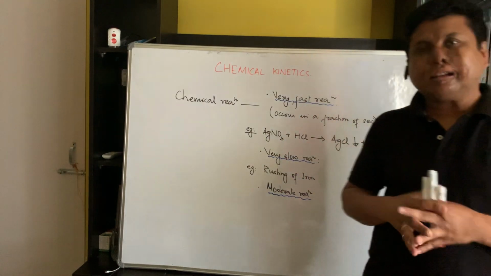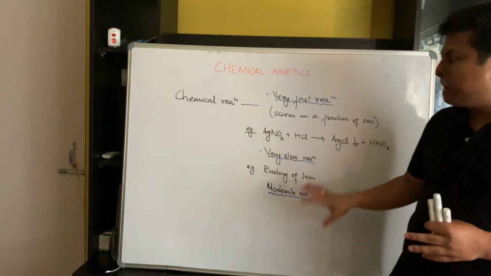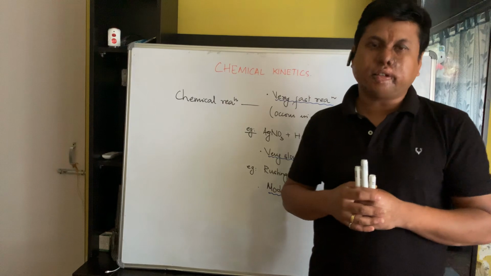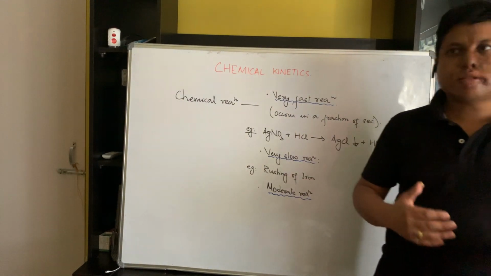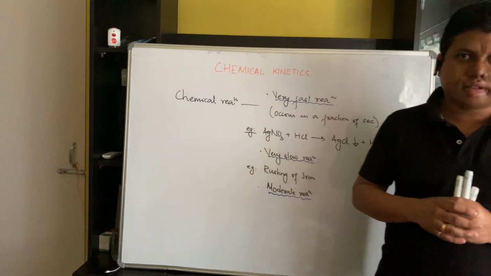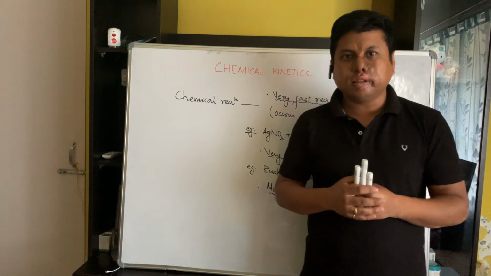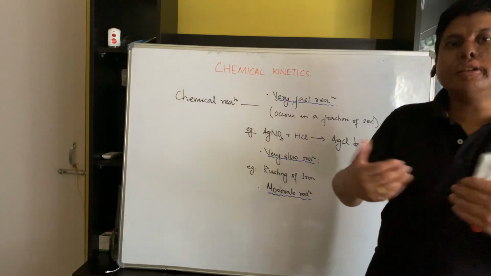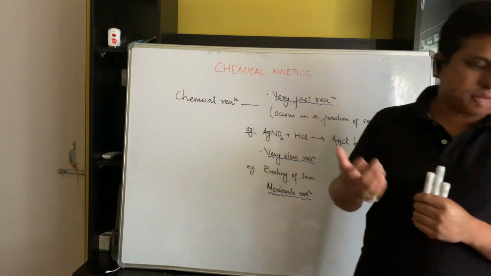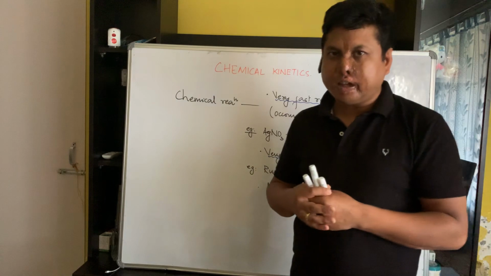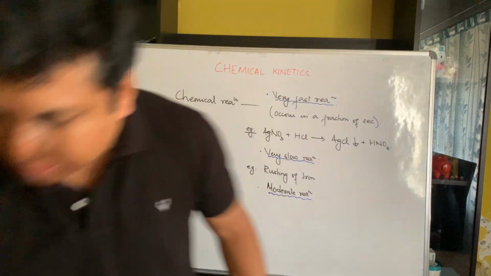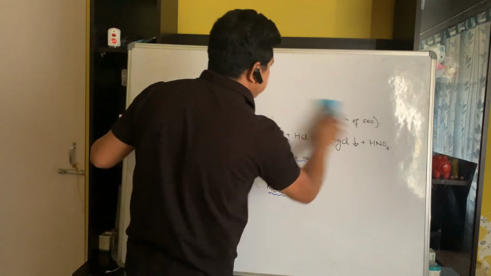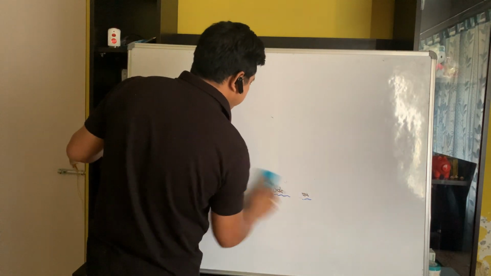Now, in chemical kinetics, we shall be studying about the rate of reactions, meaning how fast or how slow a reaction takes place. We shall also be discussing how we can measure experimentally the speed of a reaction. So now let us try to define the rate of a reaction.